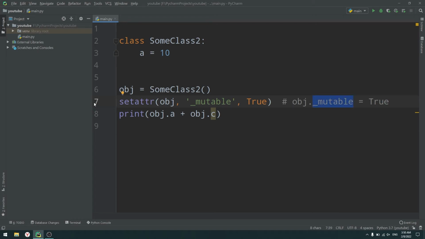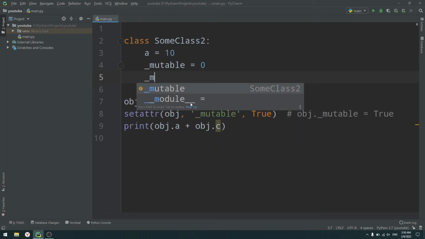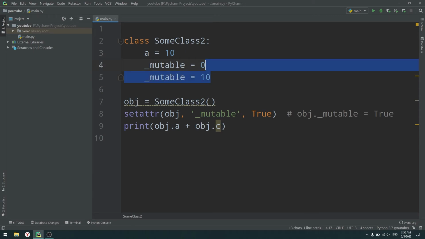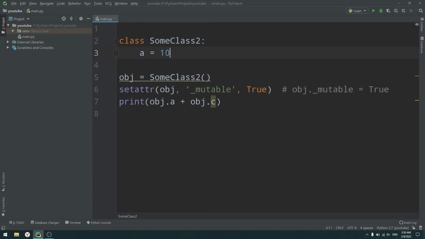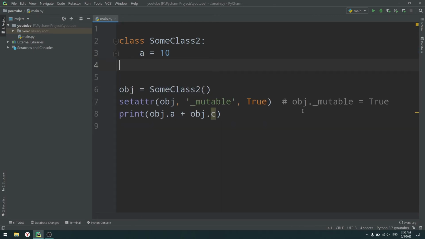protected variable on the outer scope of your code, so you should never use underscore variables anywhere except for the classes those variables are in. So for example, if mutable is here, then of course I can change mutable to 10, for example. But I talked about that in one of my last videos, so I'm not going to focus too much on that here. And the third problem is that if you can't use object.mutable = True,